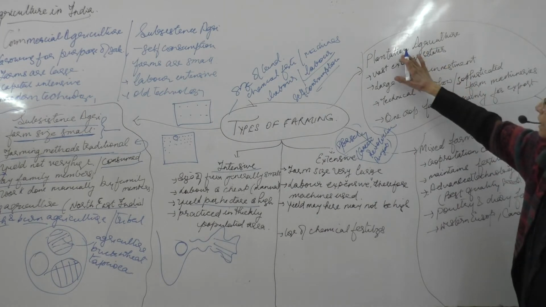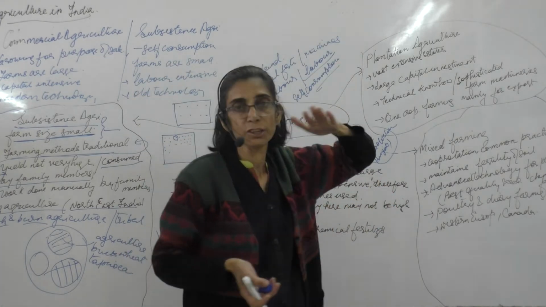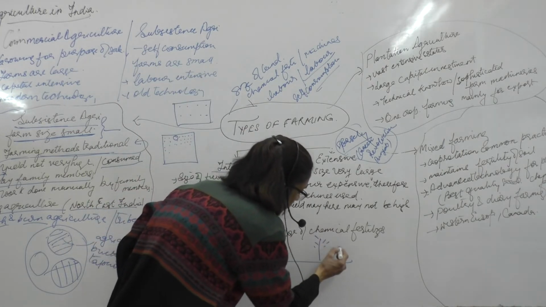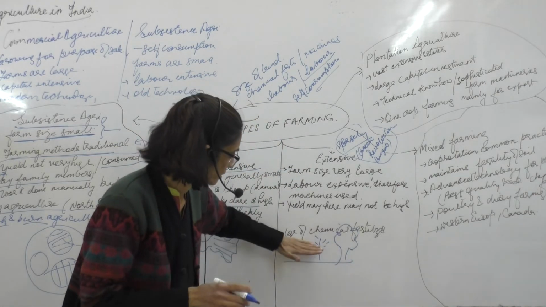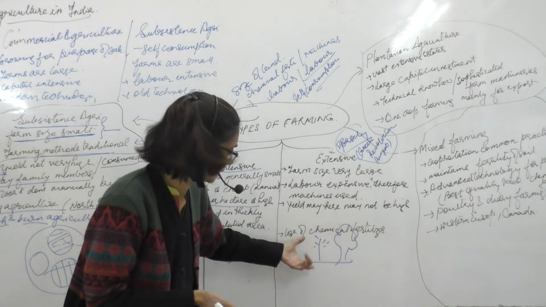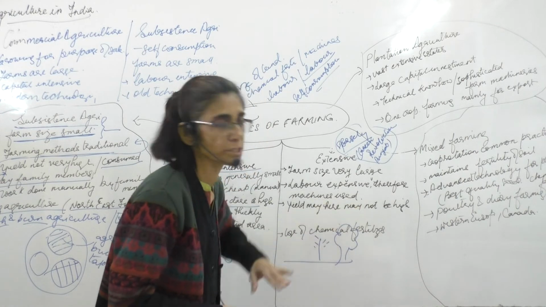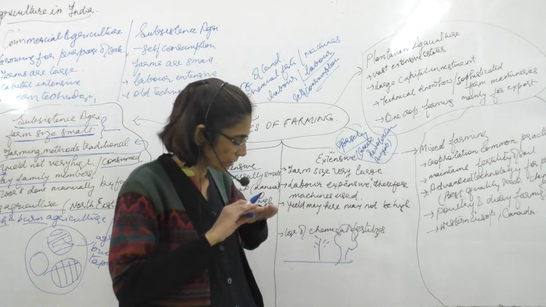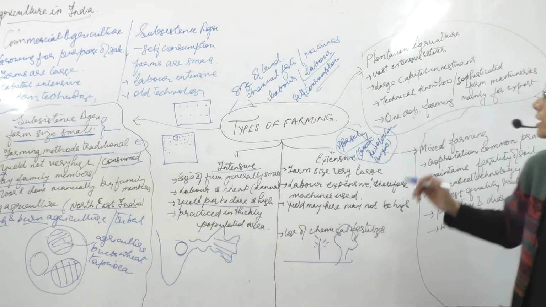Now when we look at plantation agriculture, you are aware the word plantation means tea, coffee. That means it is not just the crop that is being grown, but it is a sufficiently large tree that grows. And it's not just a small crop which is some 5 to 6 or around 10 centimeters above the ground, maybe around 20 centimeters above the ground, but it's a plant which grows up. A plant which may be growing to a sufficient height has been cut to that height so that the plucking can be done. We call it plantation agriculture.